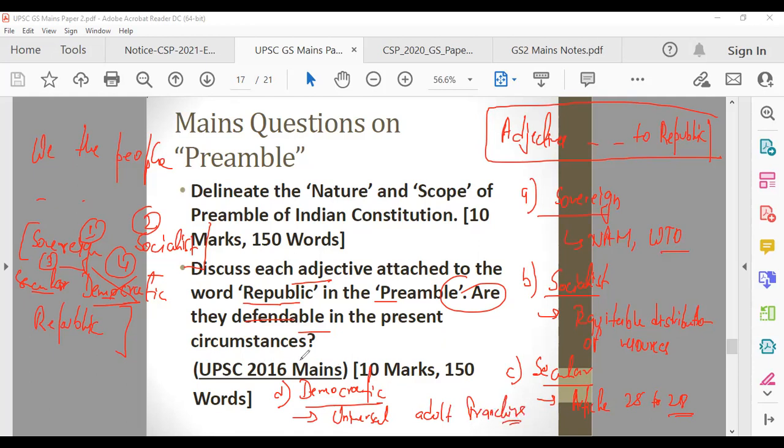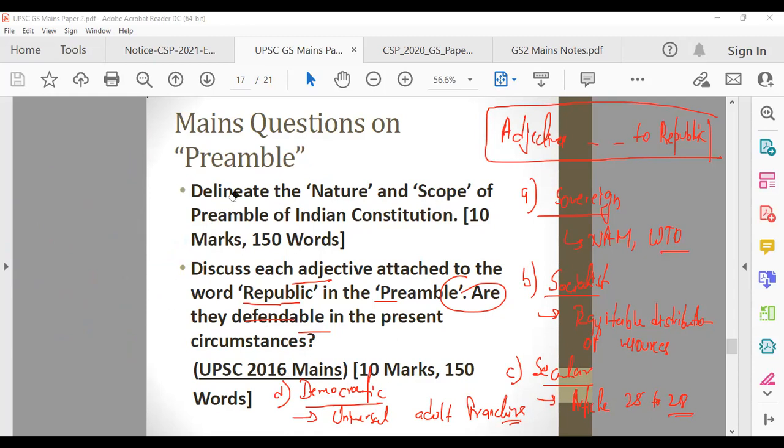Now, the second part is, are they defendable in present circumstances? This will be your second heading. You have to do this. I have not seen many answers do that. God knows why. Many good coaching institutes have not written the answer in a better manner. Whether or not these adjectives are defendable in present circumstances, you can expand this heading. So here again, you will talk one by one.